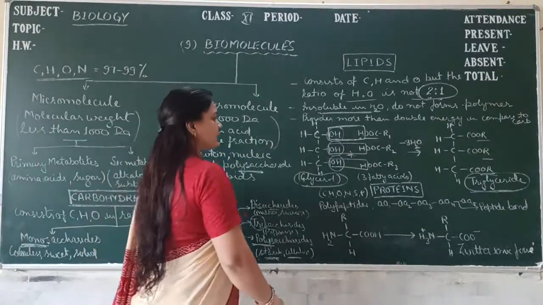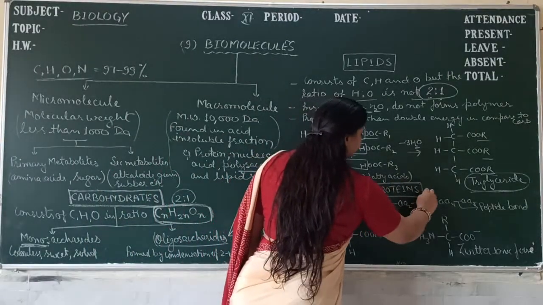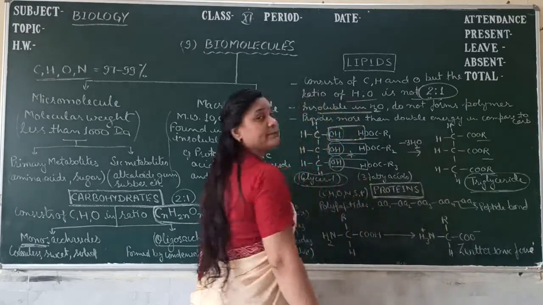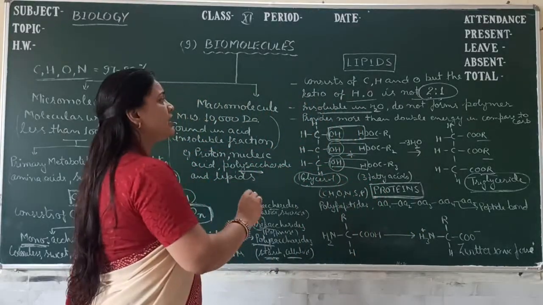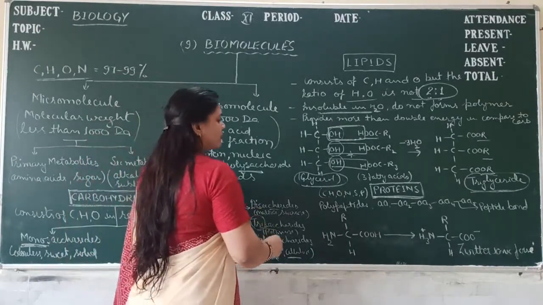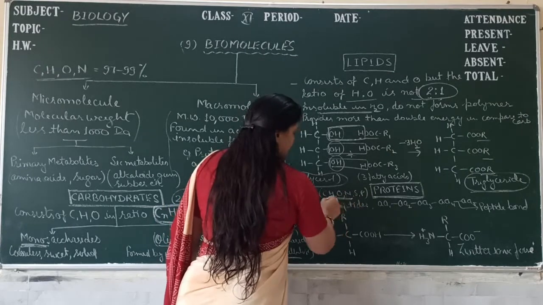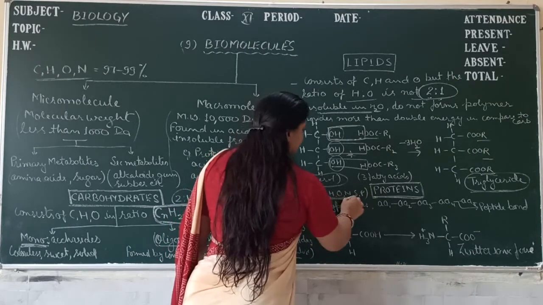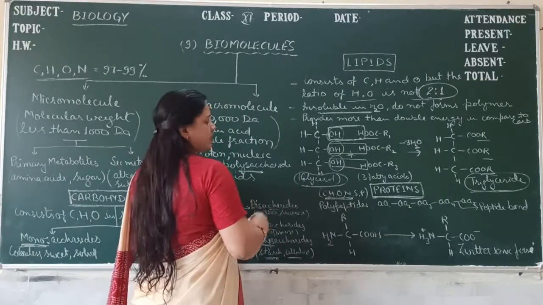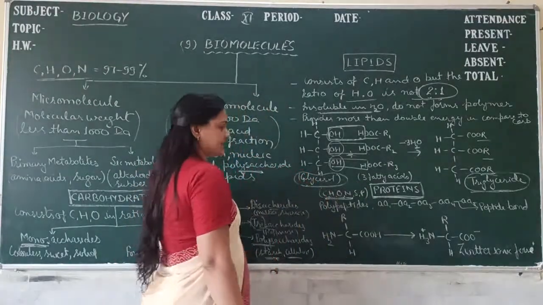Now we come to the proteins. What are proteins? Proteins are slightly different from the lipid and carbohydrate. Lipid and carbohydrate are formed by only carbon, hydrogen and oxygen, while the protein is formed by carbon, hydrogen and oxygen with nitrogen. Nitrogen is also present in the protein, and also in some proteins sulfur and phosphorus may be present.